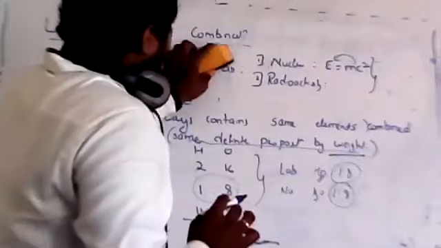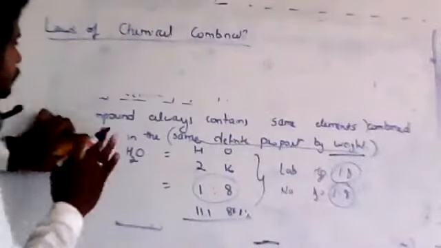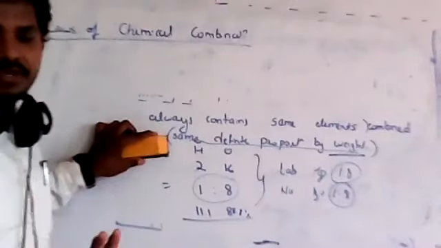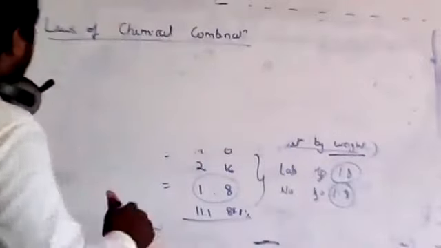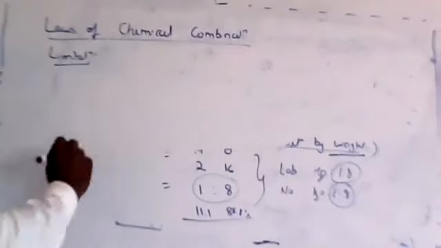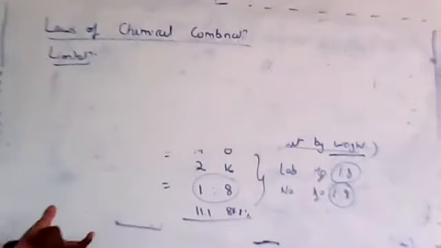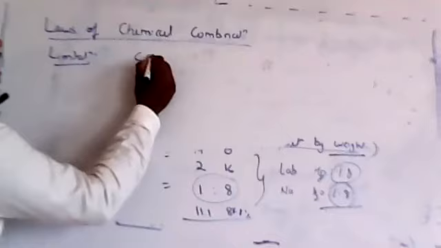It is clear and it was widely accepted, but there is a problem with this law. I'll explain the limitations, then I'll finish, and you can go to any other class you want. Limitation means even though it is given, it may not be maintained always. For example, I will take carbon dioxide.